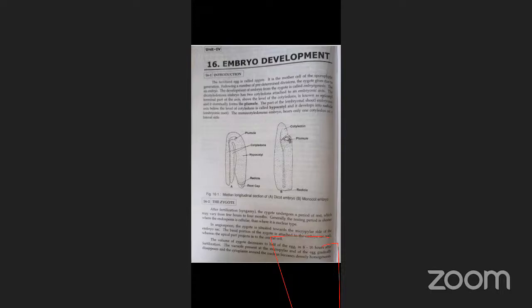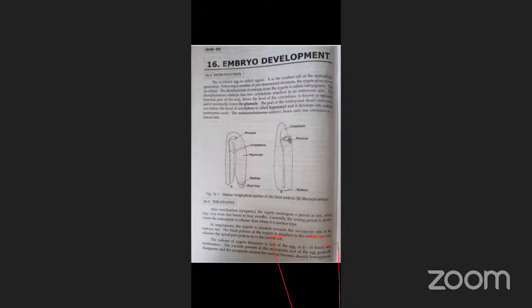The endosperm in the gymnosperm is formed before the fertilization, right? In angiosperms, the nature of endosperm is triploid, 3n, developed from the primary endosperm nucleus, and it is formed only after the fertilization. So this is regarding endosperms. In the last class we discussed the development stages of the endosperms and the types of the endosperms.